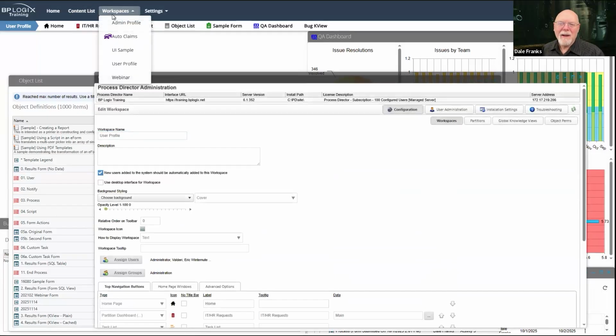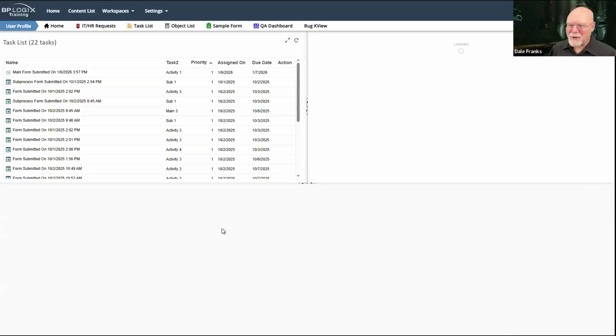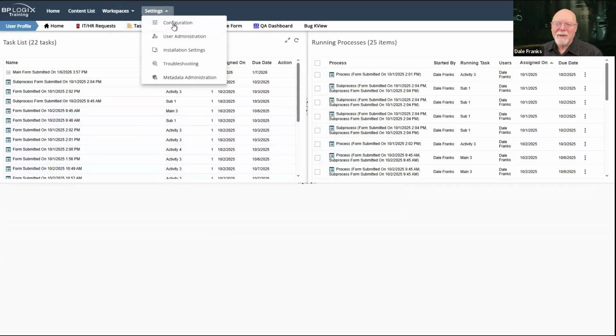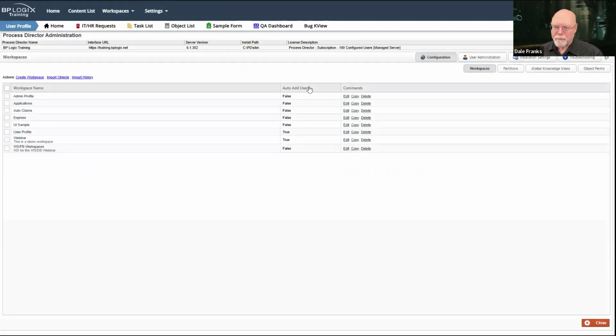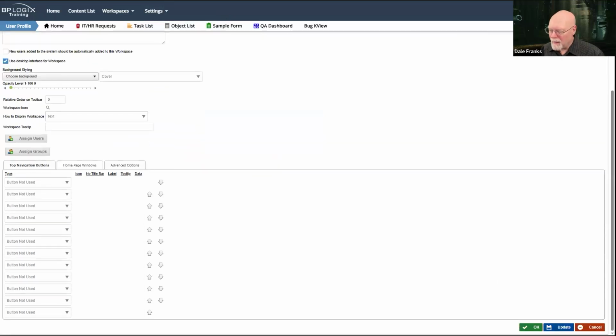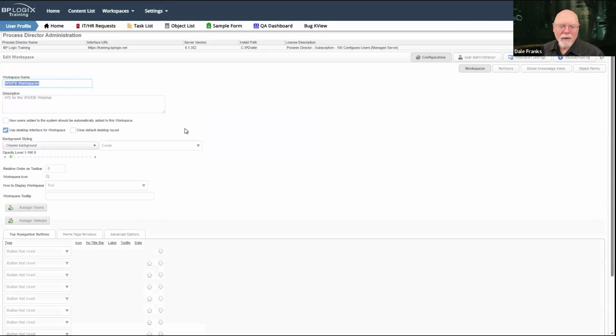And now I'm going to reload my Process Director installation. And this is actually the non-desktop workspace. So we're back to where I wanted to be. Now, when you use the desktop workspace, when you turn it on, and I'll have to update to activate it, there is another property called Clear Desktop Layout.